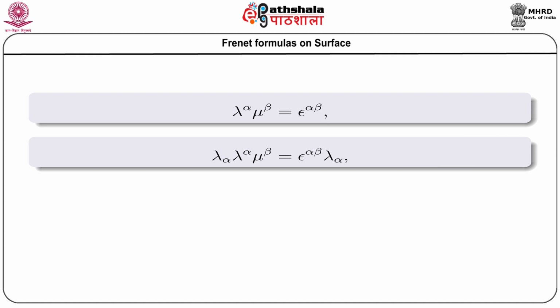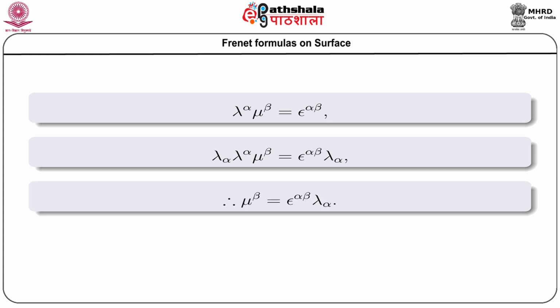Now, again taking the inner product by lambda alpha, that is the covariant vector, with lambda alpha mu beta, we get epsilon alpha beta lambda alpha. From here, as lambda alpha lambda alpha is 1, we get mu beta equals epsilon alpha beta lambda alpha.